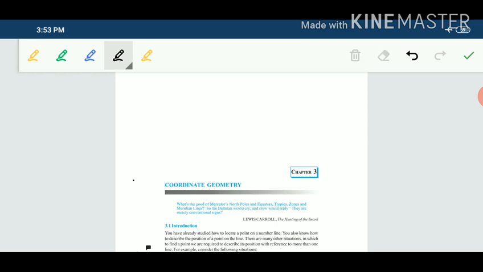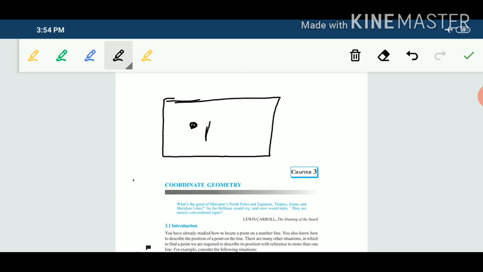What if I ask you, can you find the position of a person who is standing in a rectangular field? Can you find the position of this person through geometry?